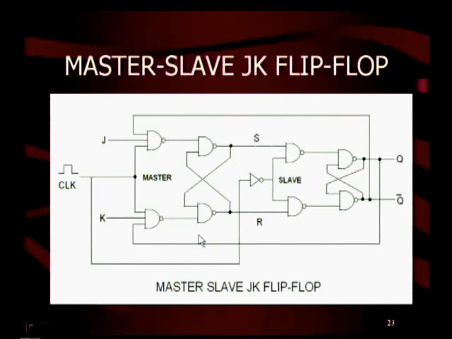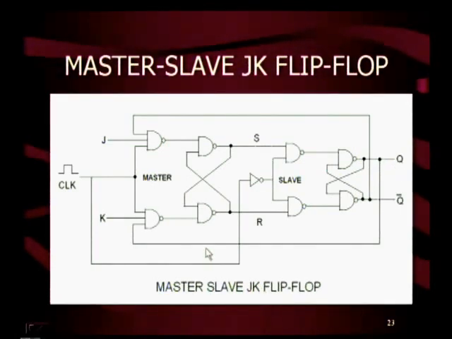Here this is a master and this is a slave. The master is active when the clock is high. The slave is active when the clock is low because the clock is inverted through an inverter. Therefore, for the high clock, whatever the inputs at J and K, it will be available as S and R. When the clock goes low, then this S and R are fed to the slave, and then we will get output Q.